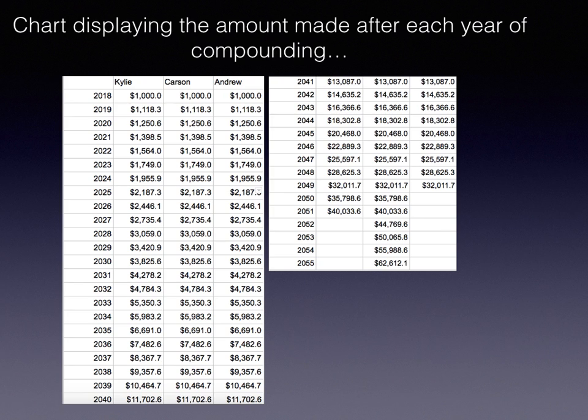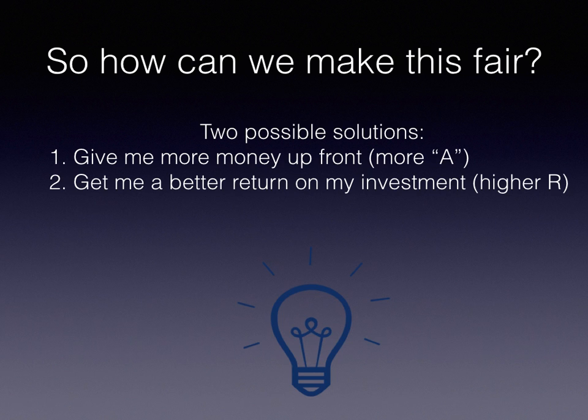So that's a very good example of how exponential growth works and how, after a long time, it's increasing very rapidly. So, how can we make this fair is my question. What can we do to alter this to make sure that my older brother and I are being treated equally as my younger brother? Because at this point, this gift they've given us is not fair.